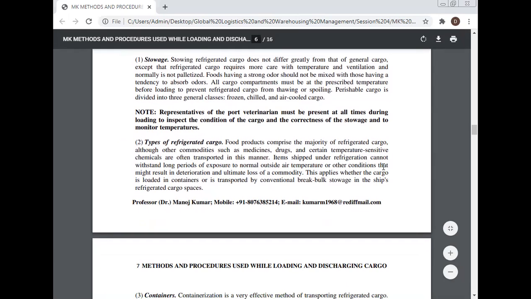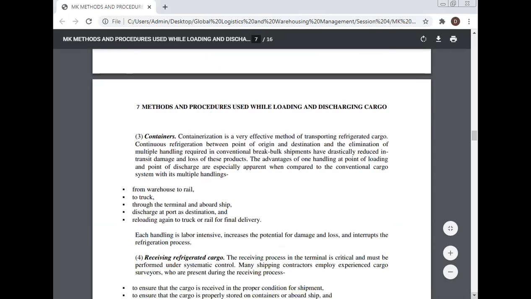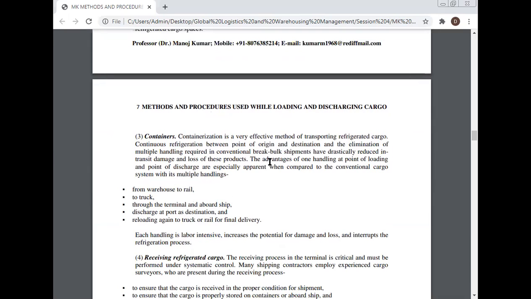Items shipped under refrigeration cannot withstand long periods of exposure to the normal outside air temperature or other conditions that might result in the deterioration and ultimate loss of the commodity. This applies whether the cargo is loaded in containers or is transported by the conventional break bulk stowage in the ship's refrigerated cargo spaces. Containerization is a very effective method of transporting refrigerated cargo.